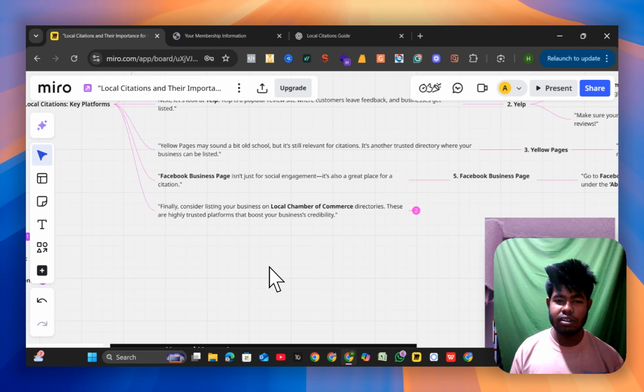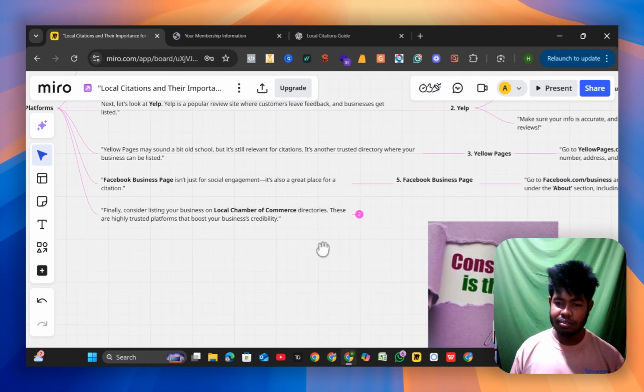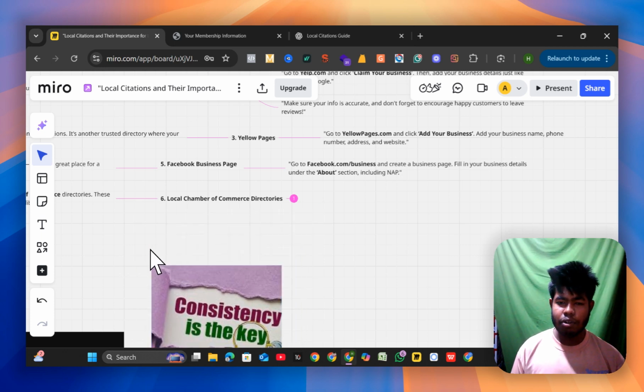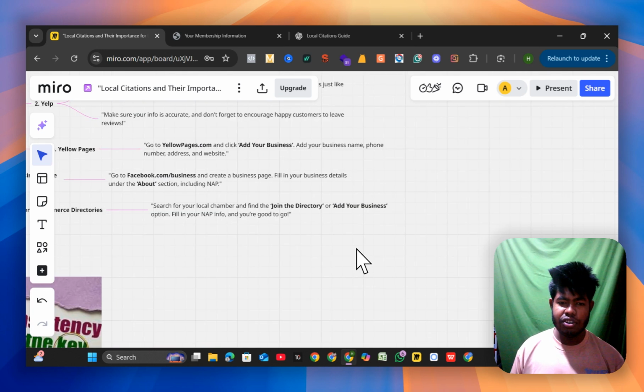Finally, consider listing your business on local chamber of commerce directories. These are highly trusted platforms that boost your business credibility. Number six is local chamber of commerce directories. Search for your local chamber and find the join the directory or edit your business option. Fill in your NAP info and you are good to go.